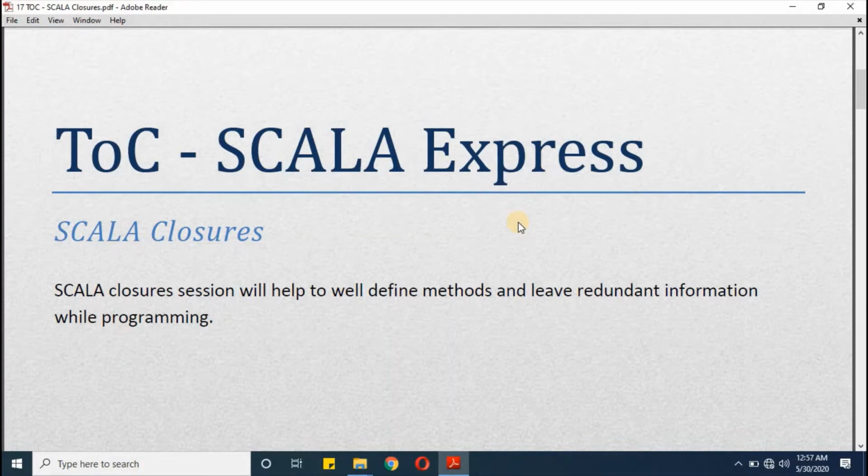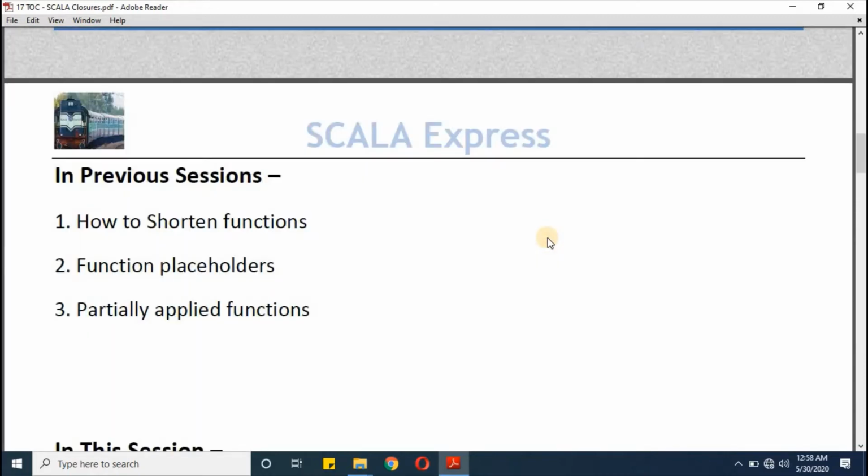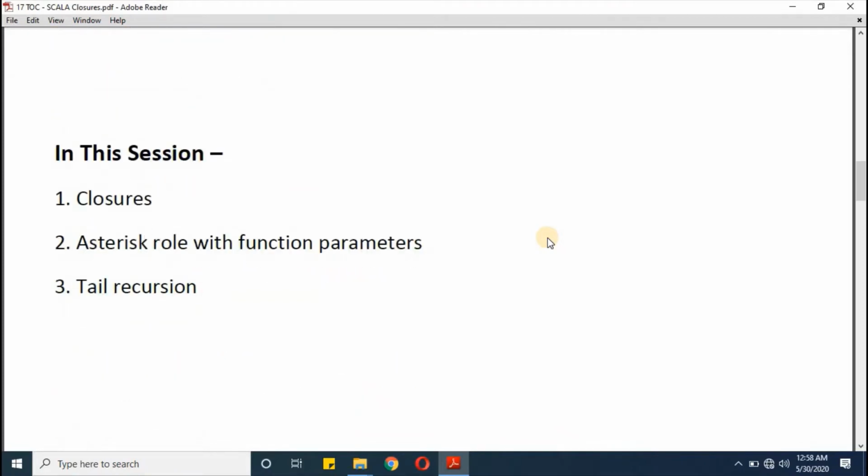Today in our series Scala Express, we will learn closures. Scala closure session will help you to well define your methods and leave redundant information behind. In the previous session, we covered how to shorten functions, function placeholders, and partially applied functions. In this session, we will cover Scala closures, asterisk role with function parameters, and tail recursion.